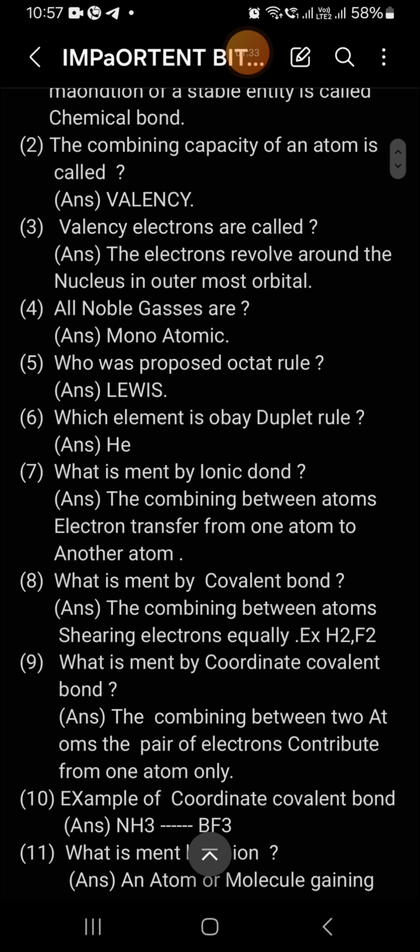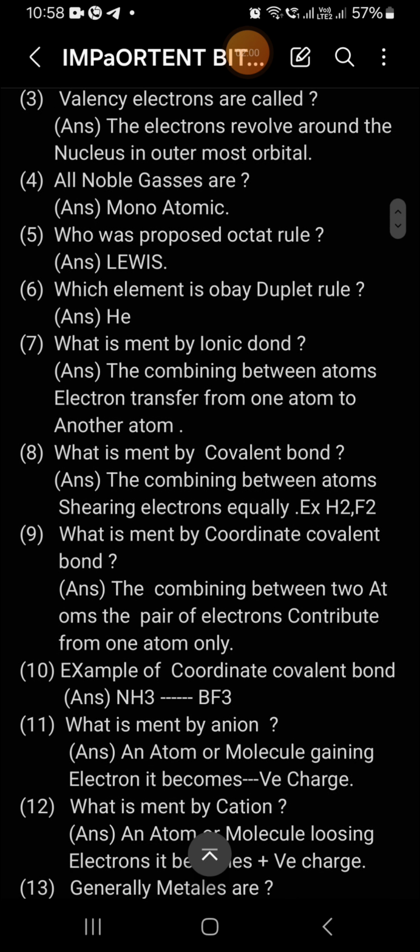Question number 2. The combining capacity of an atom is called valency. Valency means the outermost orbital has unpaired electrons, which are responsible for chemical reactions. That is called valency. The electrons revolving around the nucleus in the outermost orbit are called valence electrons.